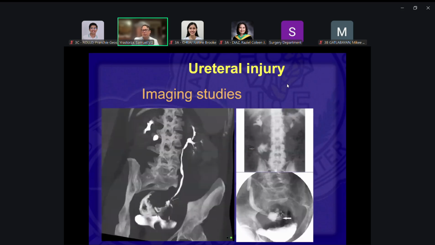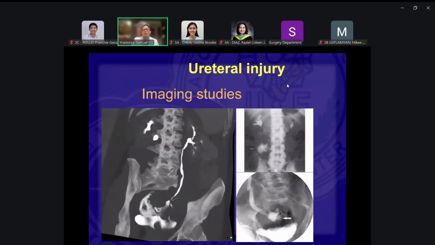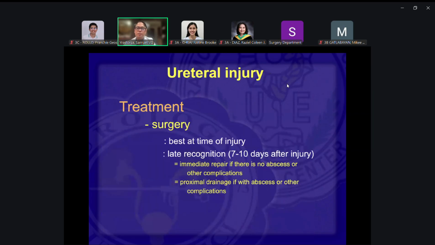And so this would be a sample of that. Here, as you can see at the pointers, there shouldn't be any extravasation of the dye from the kidneys down to the bladder. But in this case, you can see that there's some interruption along the ureter, and there's extravasation of the dye along that area. So that will give you an idea as to where the injury is in the ureter, and of course the presence of the injury.